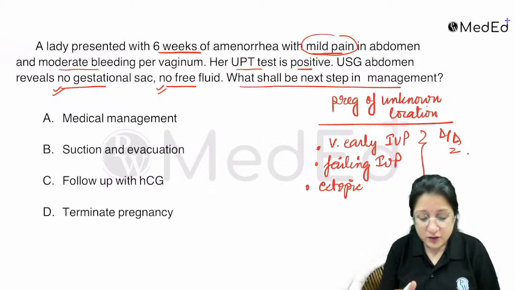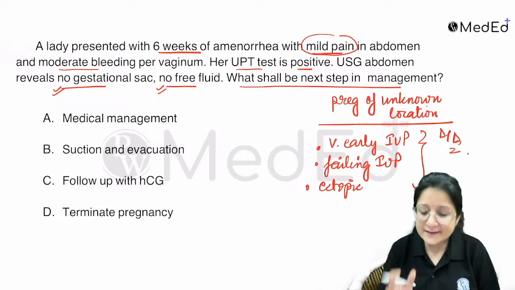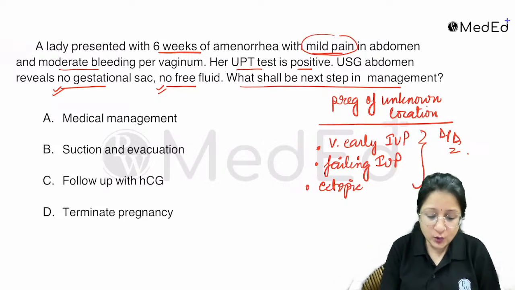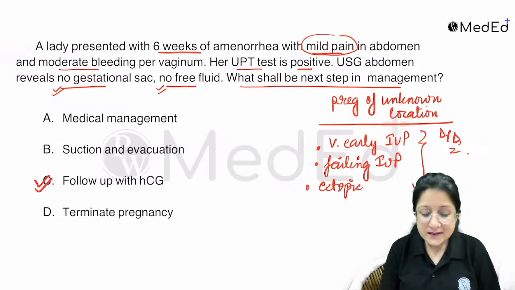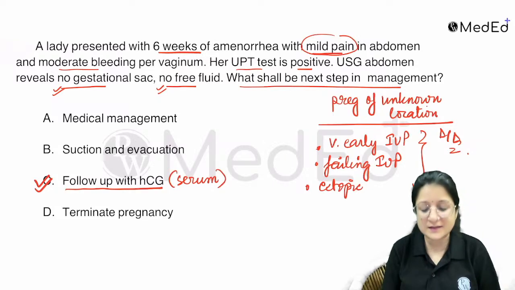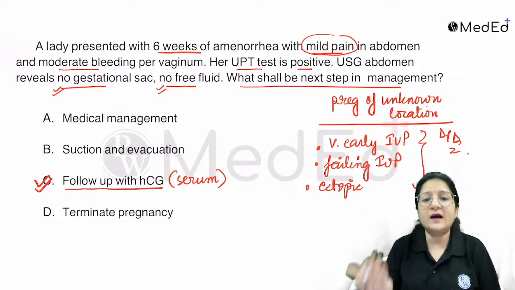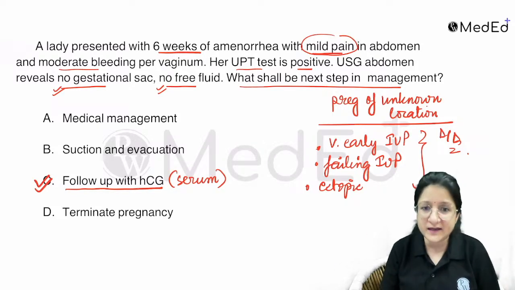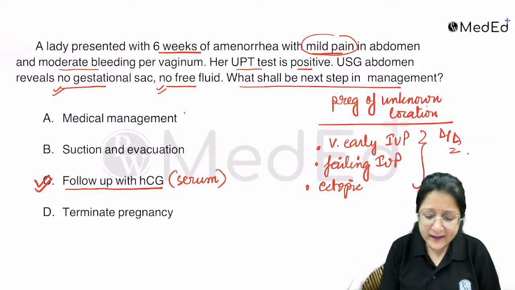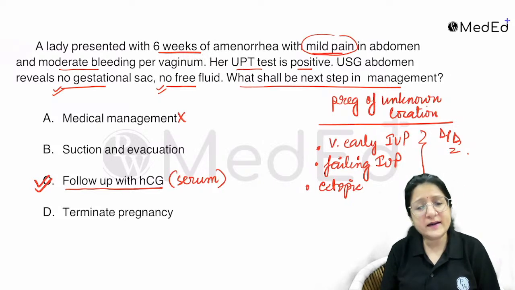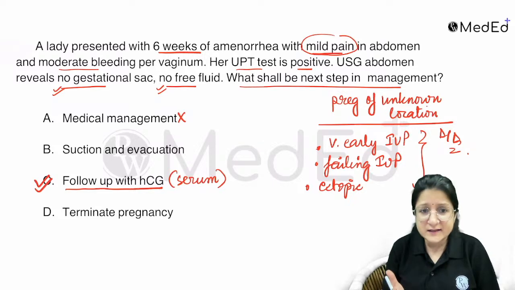So as of now, the next step in management would be to perform a beta HCG test, a serum beta HCG, be very precise. Okay, follow up with serum beta HCG, and we can keep following up every 48 hourly to see the trend of serum beta HCG. That would be the best course of management. No medical management is required at this point in time because we don't know where the pregnancy is.